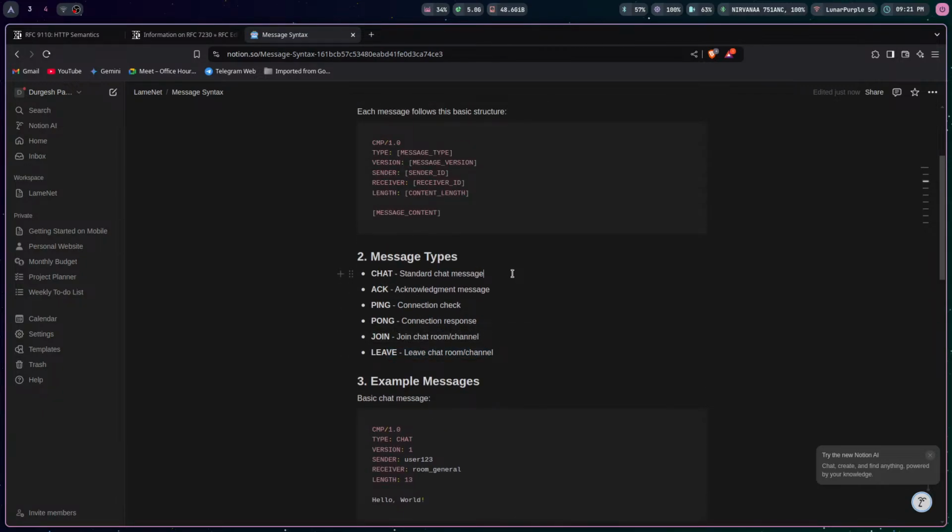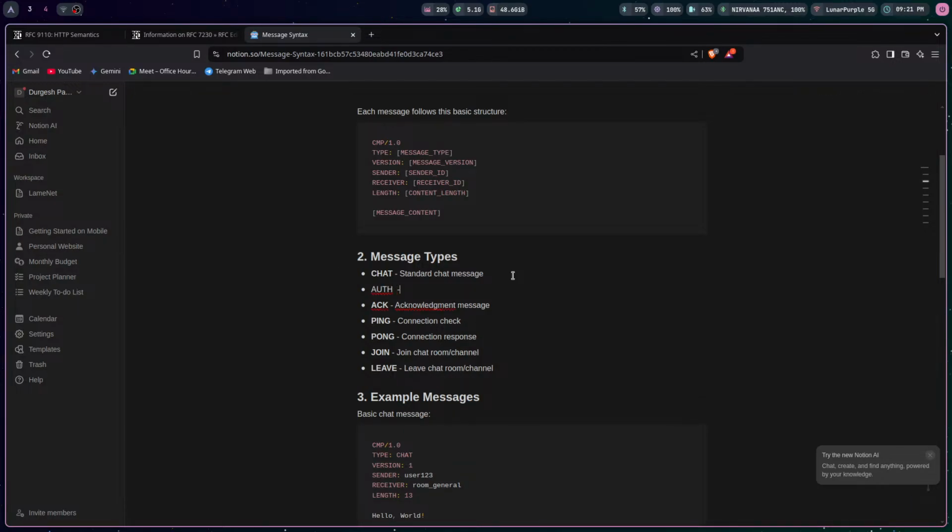We'll also add another one for auth, to authenticate the user, an authentication request by the user. Yes, so auth will have a reply. So the message type will be auth from the user, and then the server will also send an auth request from the server to the user, and based on that we could authenticate. We could basically try to use the same thing. What we'll do is we'll start with a single connection, then we'll try to multiplex the connection.